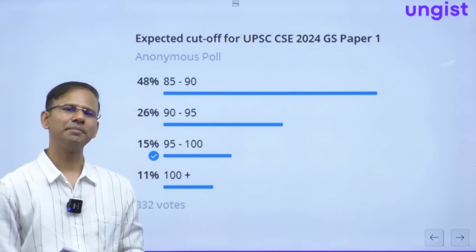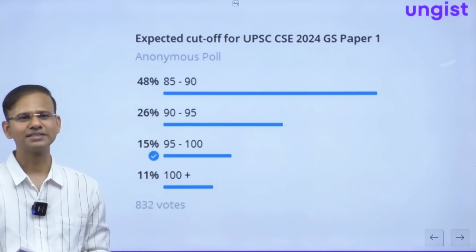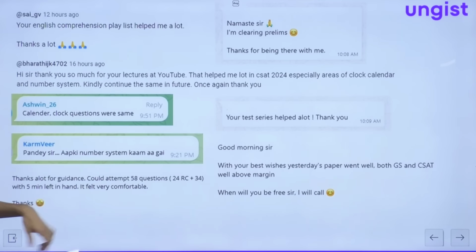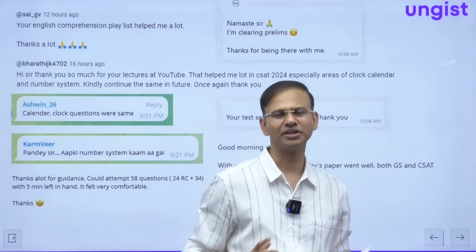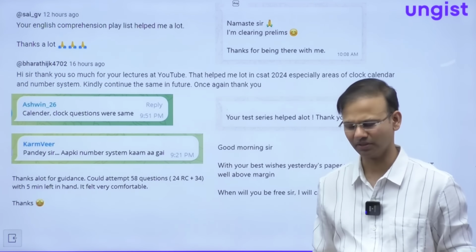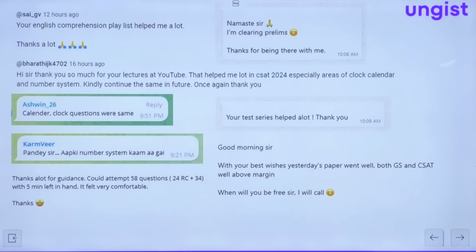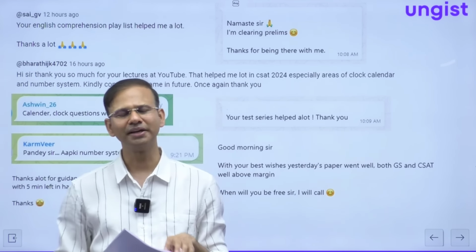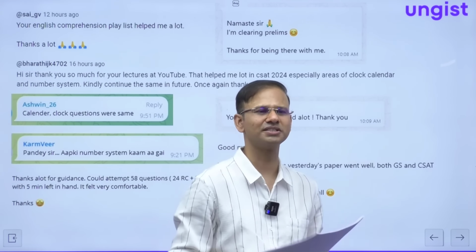But anyways, I'm not here to predict the cutoff for GS paper 1. I'm here to give the answer key for the CSAT paper. So guys, these are the testimonials that we have received, and we are continuously receiving since yesterday itself. There are some testimonials that you can read, and here we have just a glimpse of them because my inbox is totally full. My messages and my Telegram are totally full of messages.